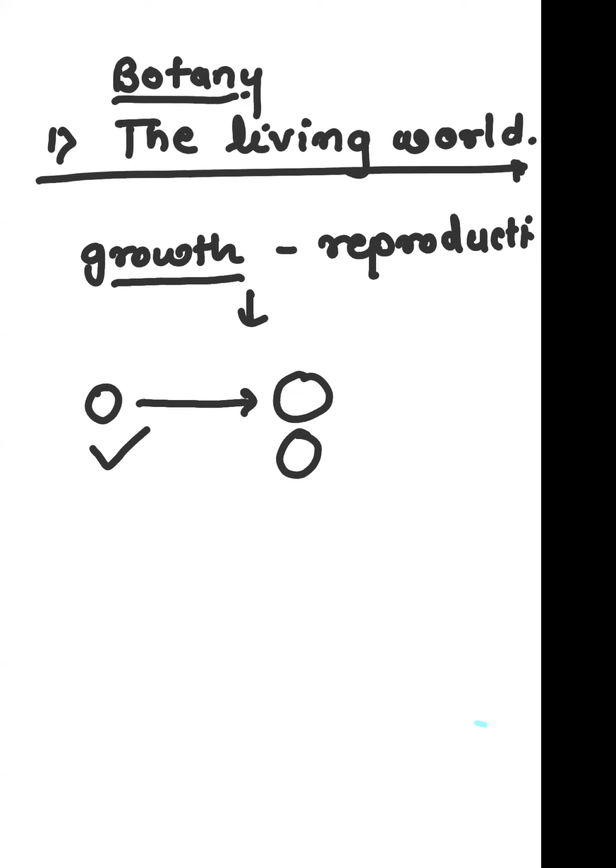Now the question comes, what is the exception for growth? The exception of growth is mountains, then boulders, mounting sands, on the land. So these are all the exception of growth. Now second point we will discuss is reproduction.